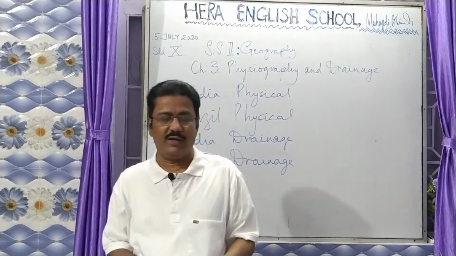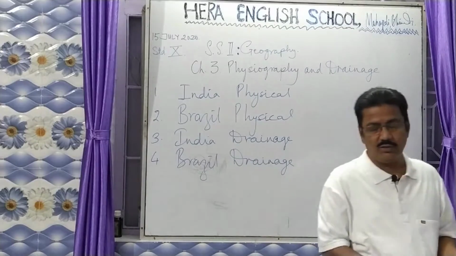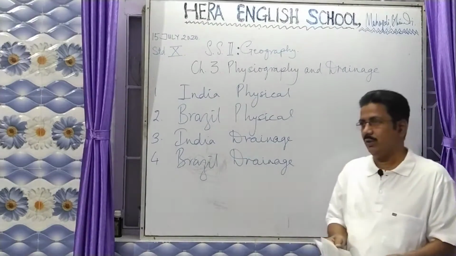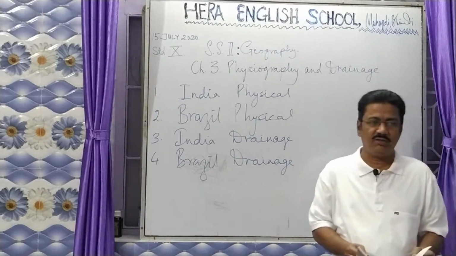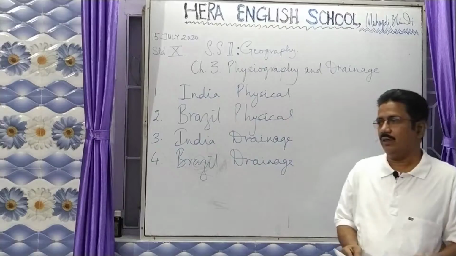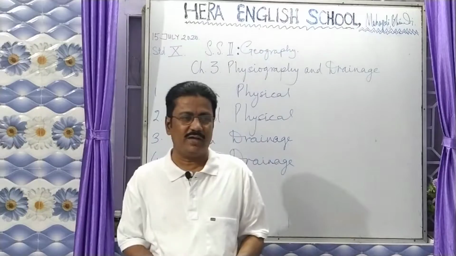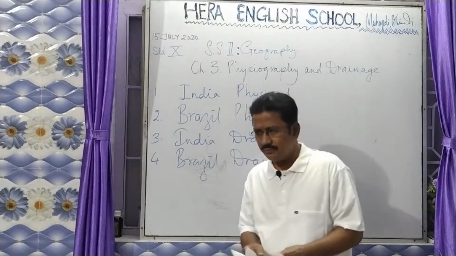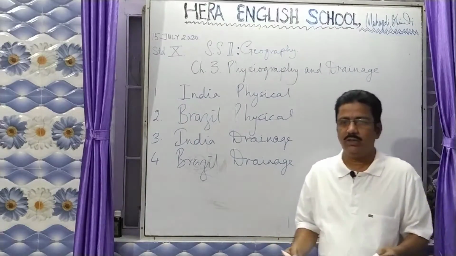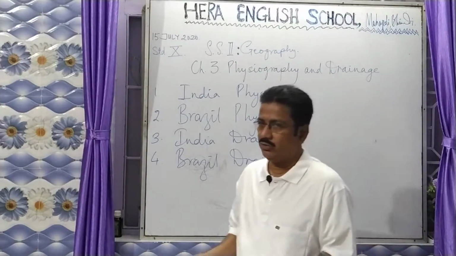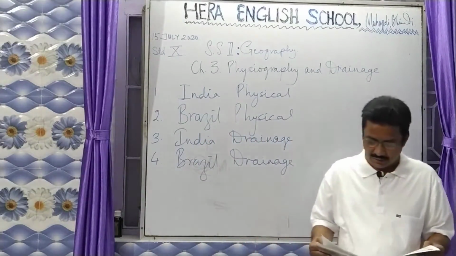India has 7,517 kilometers of coastline, whereas Brazil has 7,400 kilometers of coastline, where it has only one ocean, that is the Atlantic Ocean, whereas India has the Arabian Sea on the western side, the Bay of Bengal on the eastern side, and at the southern tip we have the Indian Ocean. But Brazil has only one ocean, and that is the Atlantic Ocean. The northern hemisphere ocean is called the North Atlantic Ocean, and the southern hemisphere ocean is called the South Atlantic Ocean.